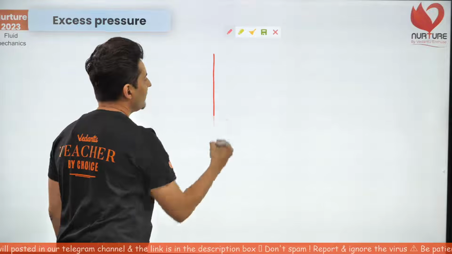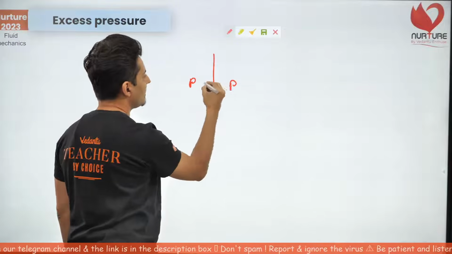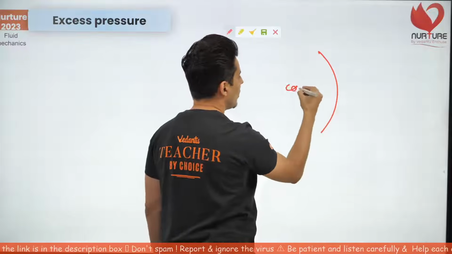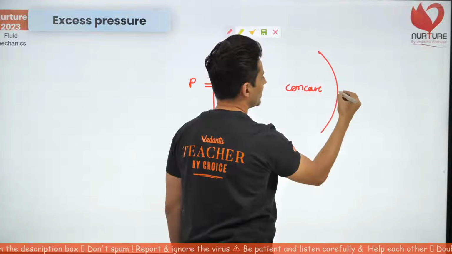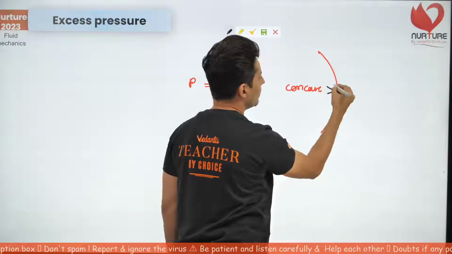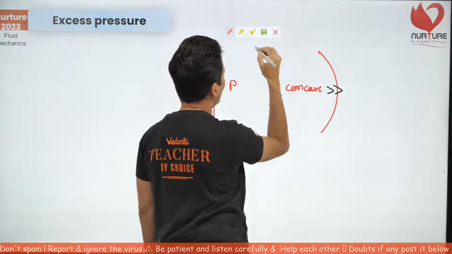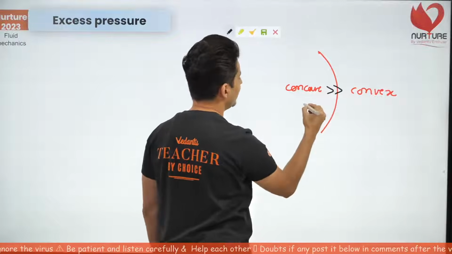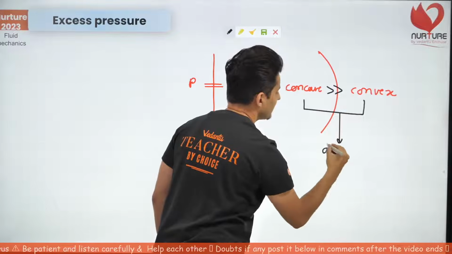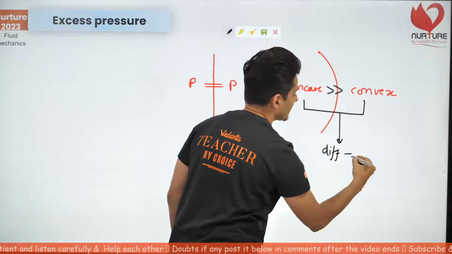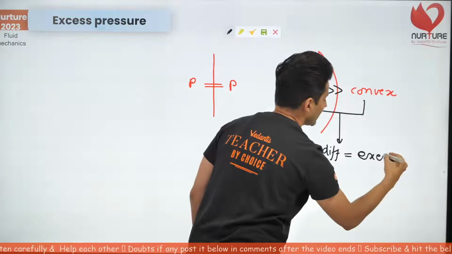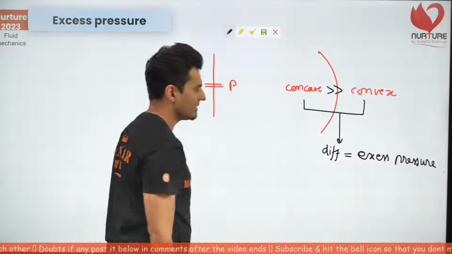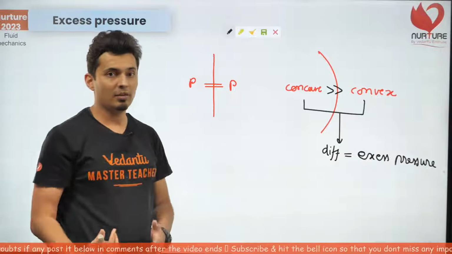If you have a flat surface, the pressures are equal. The moment it is curved, the concave side pressure is obviously going to be more than the pressure on the convex side. That difference is called excess pressure. Now there is a simple formula to calculate this excess pressure, and we need this formula for solving many questions,